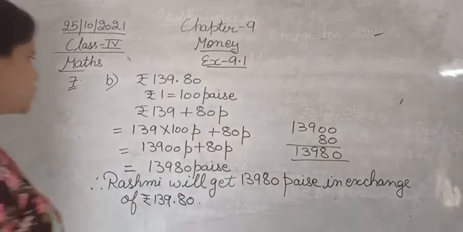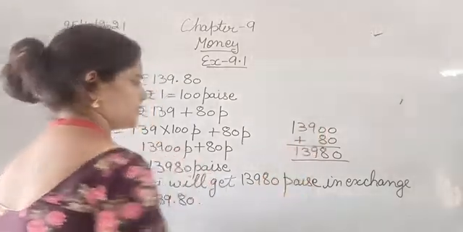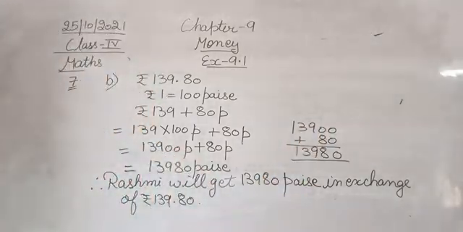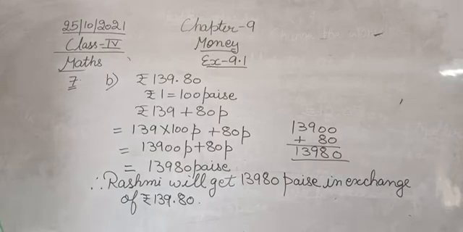So this is the solution for the B part of question number 7. You can pause it here and note it down in your notebooks.